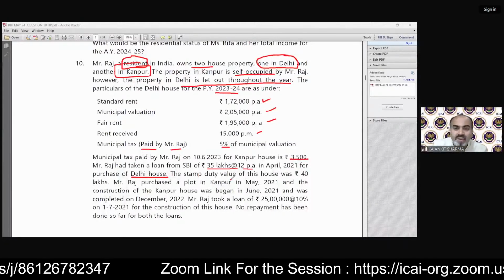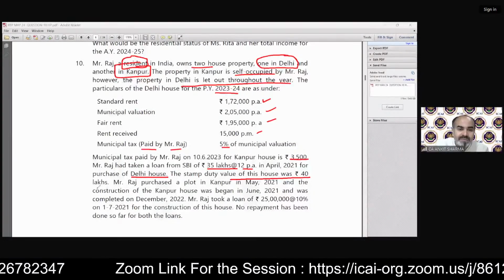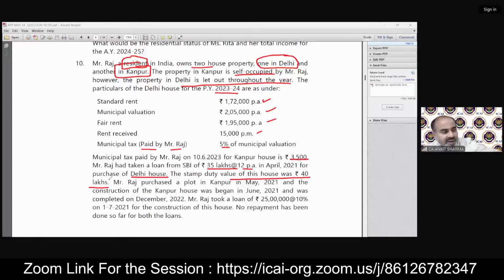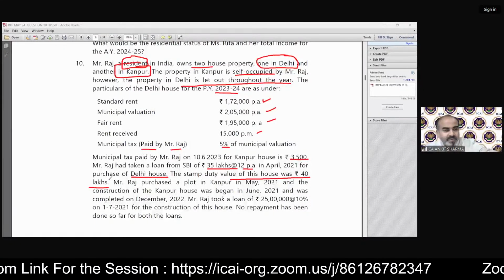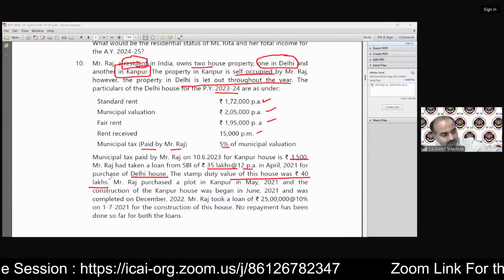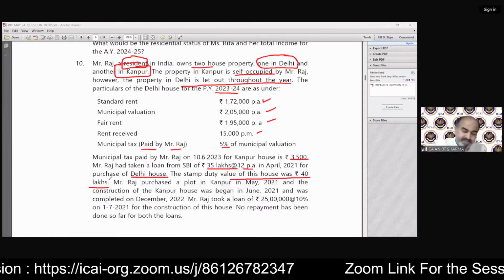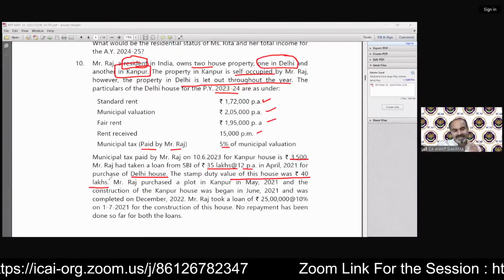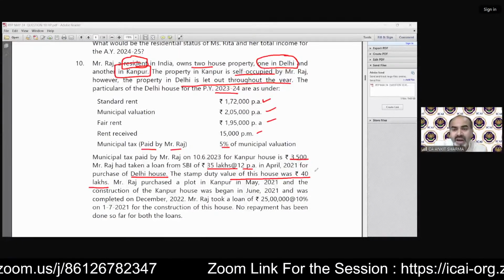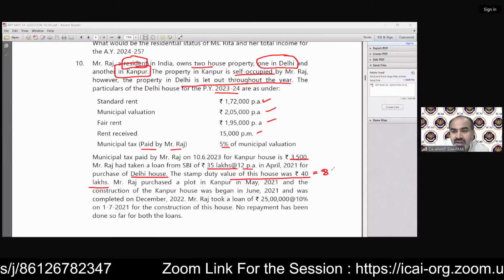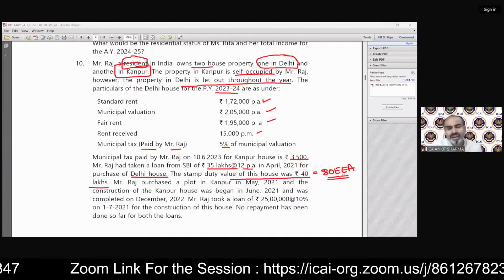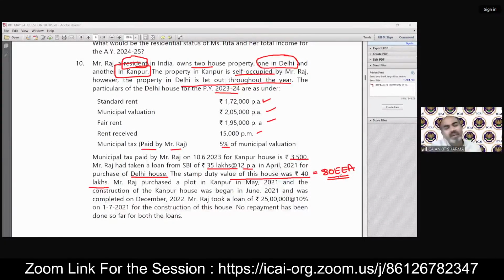The stamp duty value of this house was 40 lakh rupees. Why has it been given? If you have not gone through the deduction provisions yet, let me tell you: if you have a house property and its value is less than the specified limit, then you can claim the deduction for that interest under section 80EE also. You will understand this concept when you go through the deduction provision.